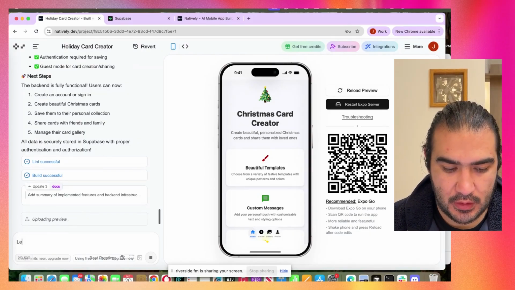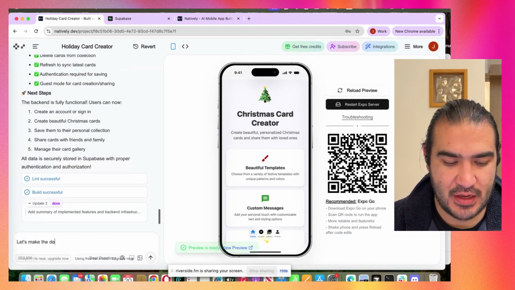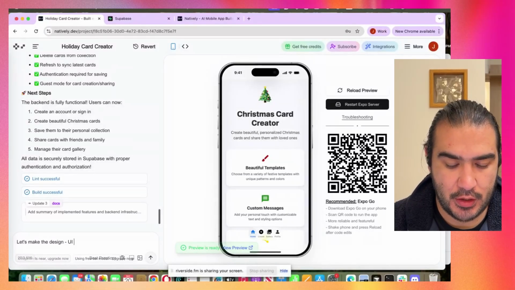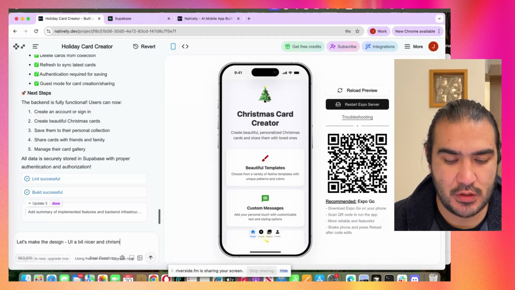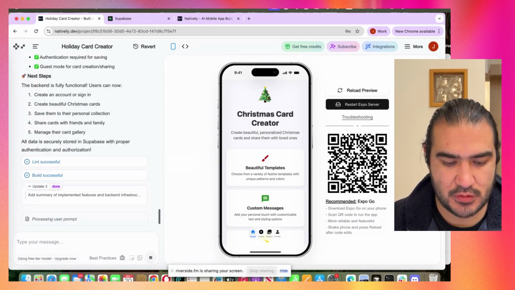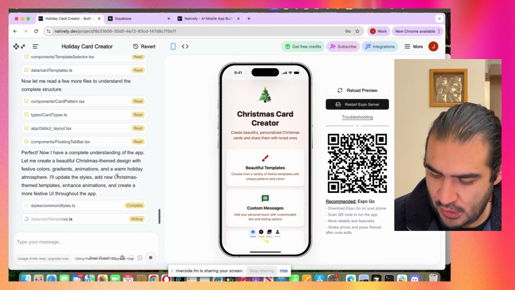Let's make the design UI a bit nicer, with a Christmas vibe. Let's give it a go. So yeah, let's make it a nice design.